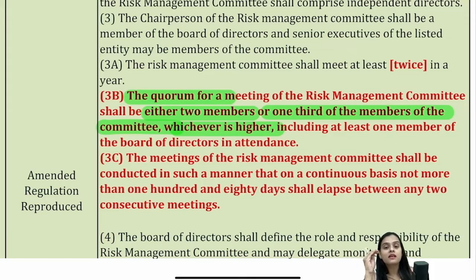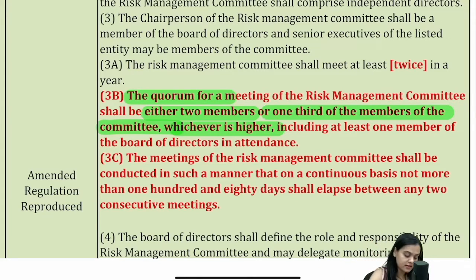And it will be conducted in such a manner that on a continuous basis, not more than 180 days. So between any two consecutive meetings, there shouldn't be a gap of more than 180 days. That is what they're trying to tell us. Risk Management Committee shall meet at least twice in a year. Quorum will be higher of two or one-third.